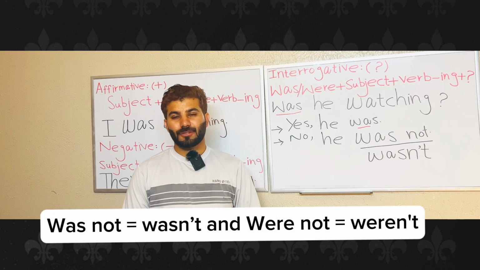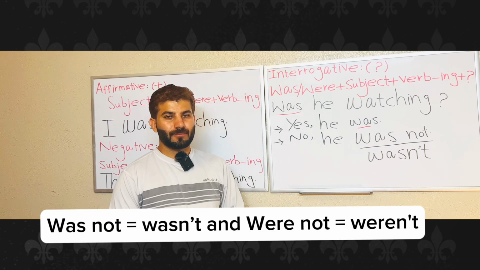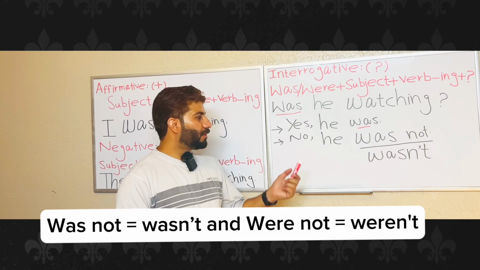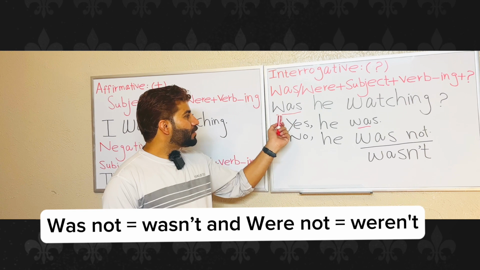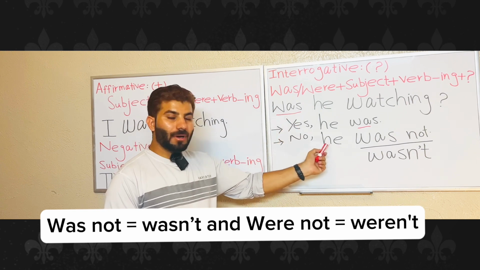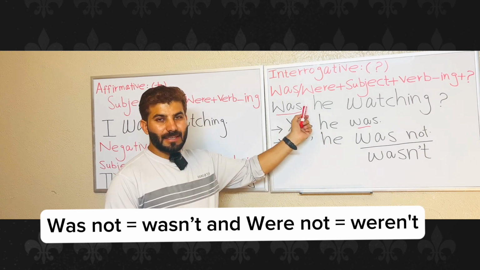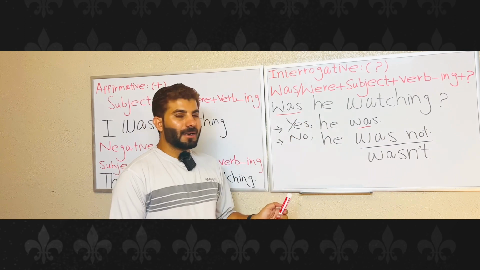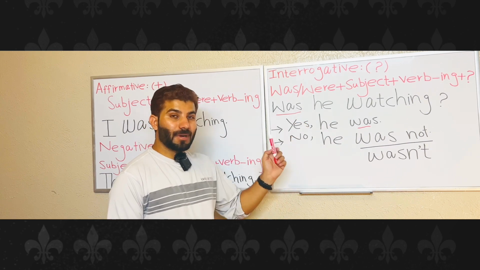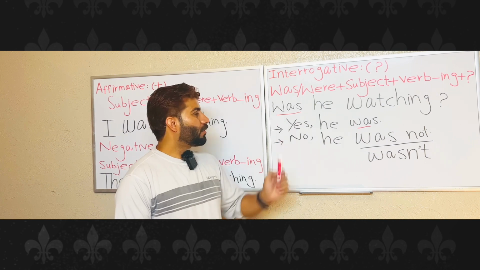Wasn't is the contraction or shortened form, and usually people use it in speaking. So we use was in the answer if the question is with was, but we use were if the question is with were.